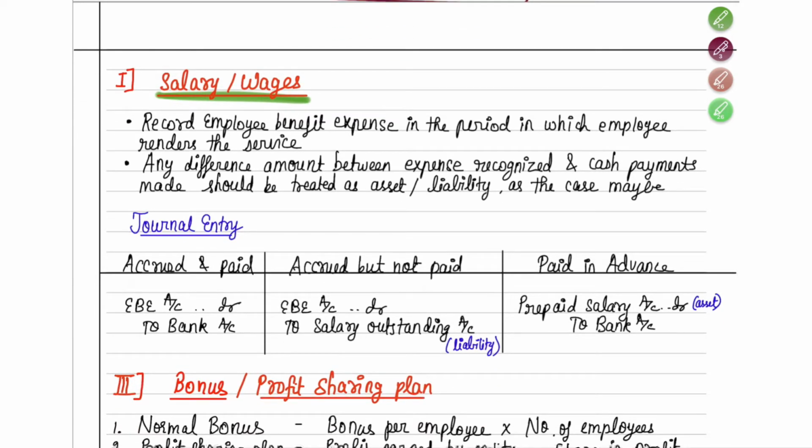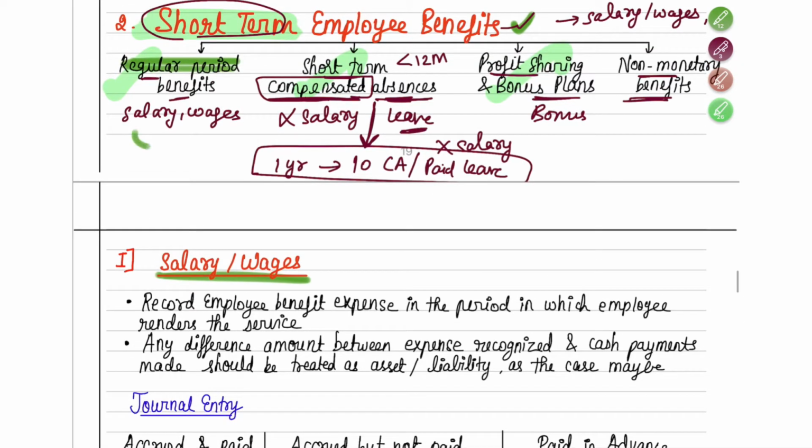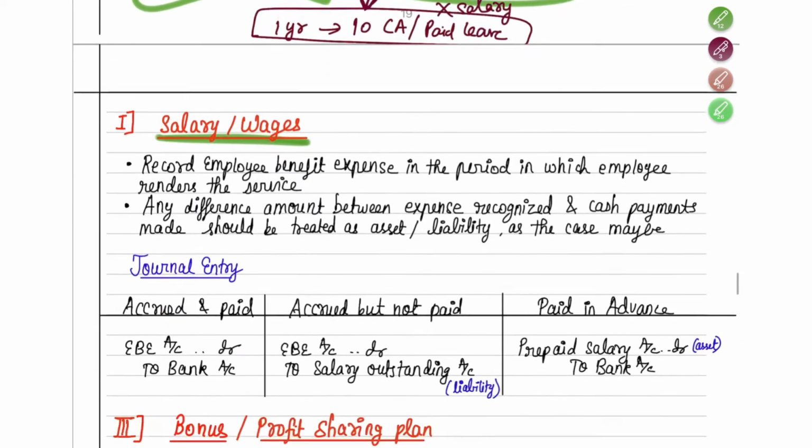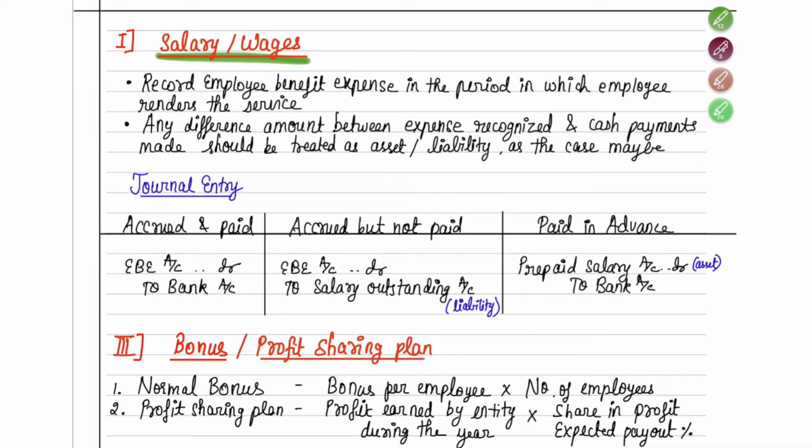So salary or wages, how do you usually account? Now we are going to understand the accounting of all these three aspects. Okay. So starting with salaries and wages, how do you account this? This is nothing but your employee benefit expense. It is for the benefit of the employee, so employee benefit, and it is an expense to the company. So salary and wages from now on in this AS 15, you will not call it salary and wages. You're going to call it employee benefit expense.